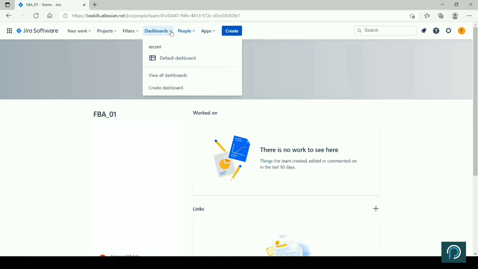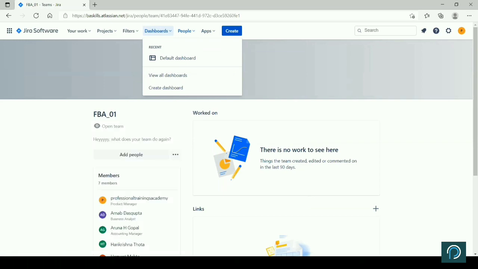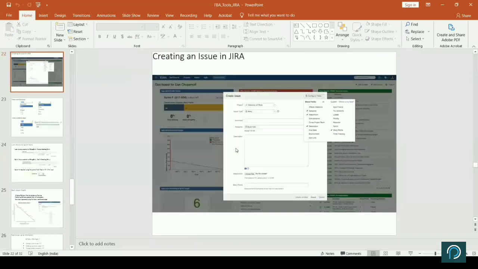Then all the dashboards, right? As I showed you some of the sample dashboards, with Scrum Master, you can also create a dashboard for yourself. If you have created a couple of dashboards, you might be part of, say, 2-3 projects you are working on. You have created a separate dashboard for each project. The list of dashboards will appear here, and you can quickly go to that dashboard and see that particular information.